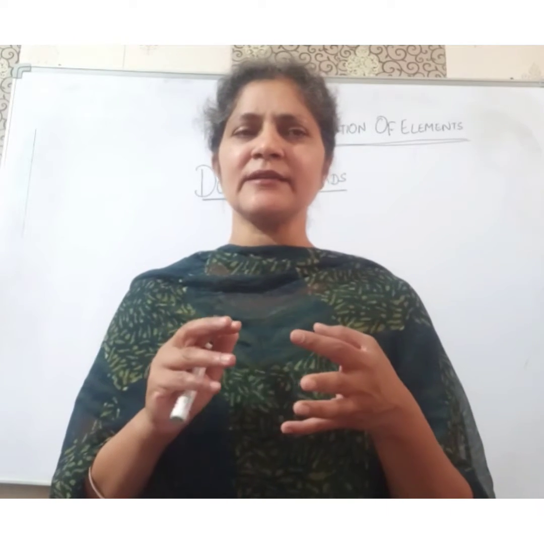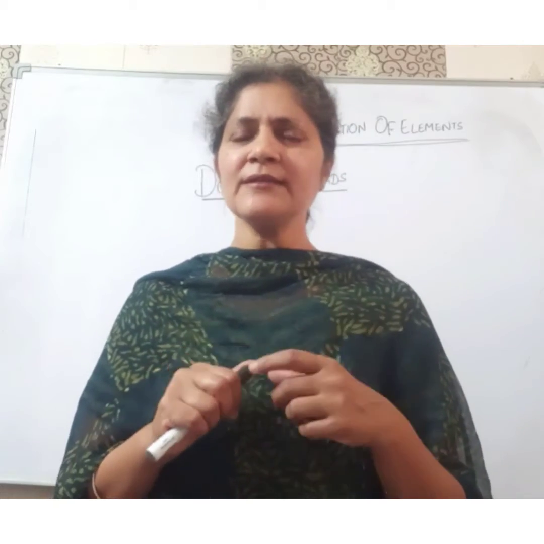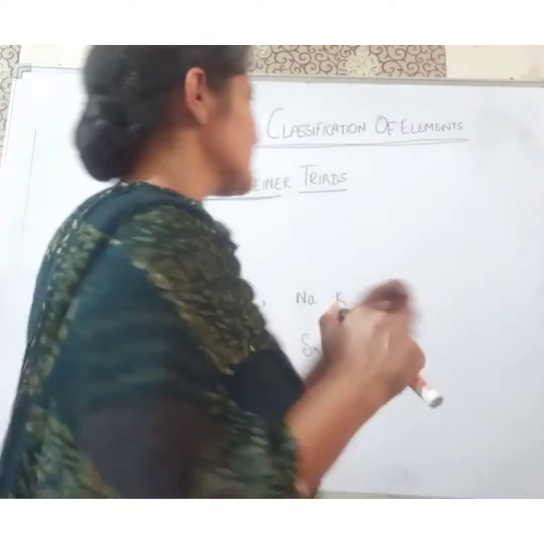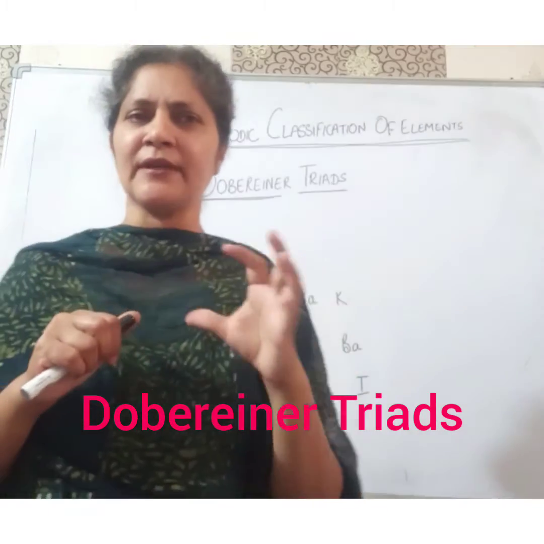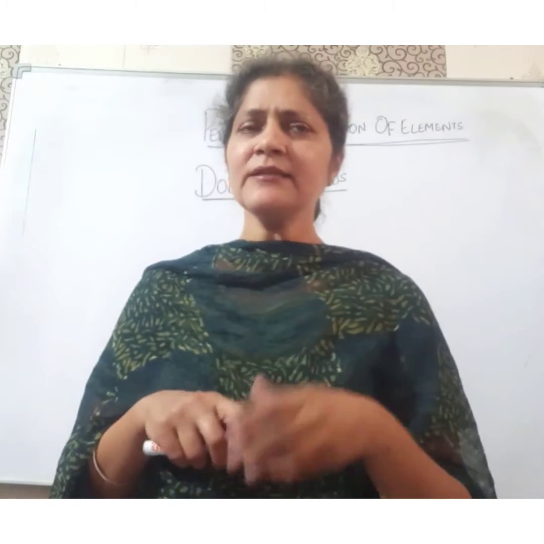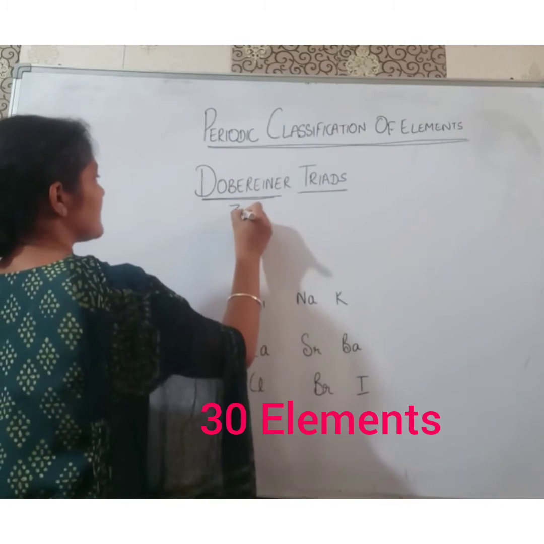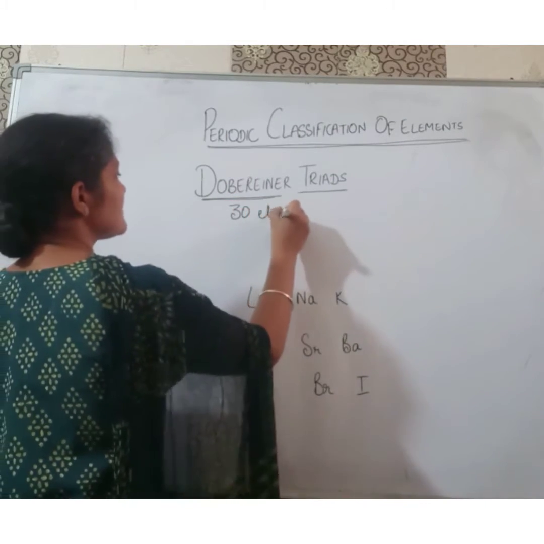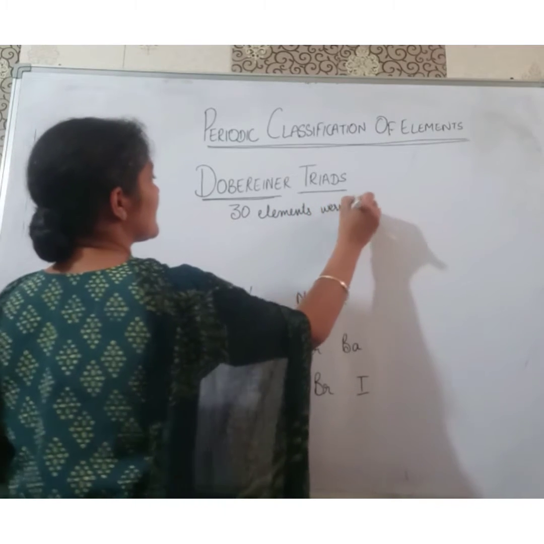Now many scientists were in the race to classify the elements. The first scientist was Dobereiner, who tried to classify the elements. At the time of Dobereiner, 30 elements had been discovered.